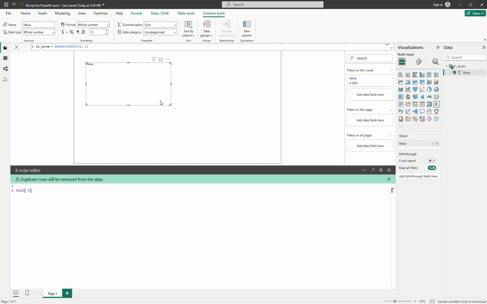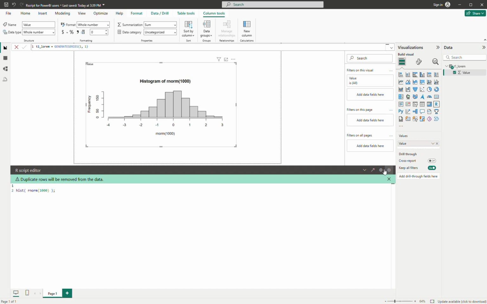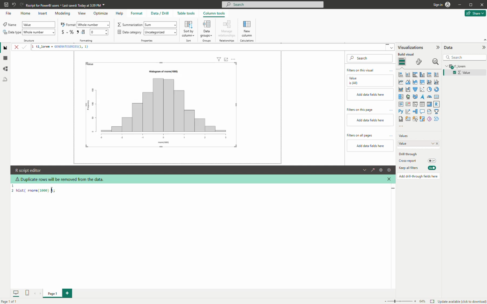hist(rnorm(1000)), and then that's it. So I will draw the histogram of the normal distribution, and then that's it. Okay, and then done. So if you want to, you can just add more things. So let me copy this one down, and then I compare line for line the two.